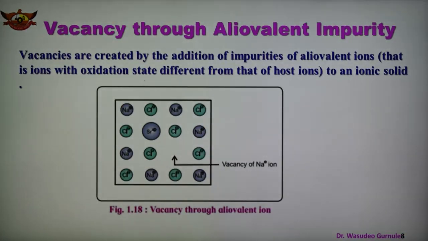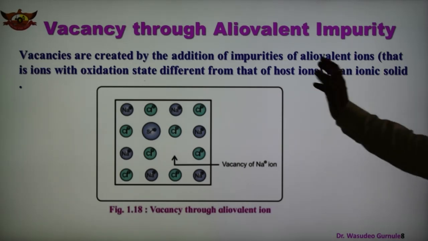Another example of this substitutional impurity defect is the vacancy through aliovalent impurity. In this case, the vacancies are created by the addition of impurity of aliovalent ions. Aliovalent ions means ions with an oxidation state different from that of the host ion. The two ions have two different oxidation states. So this is also substitutional.